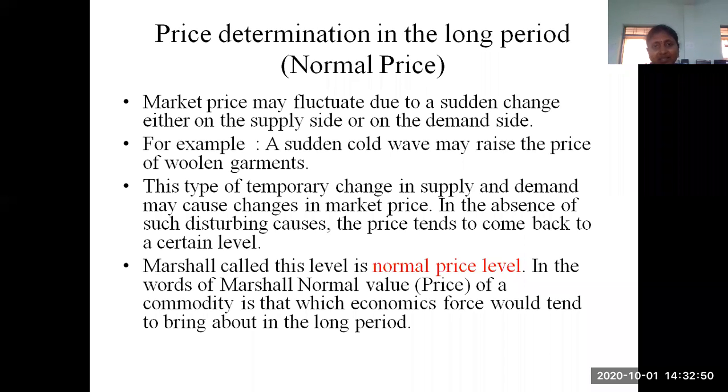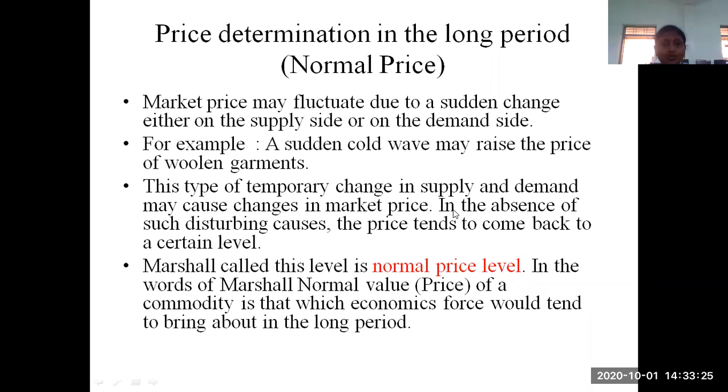So whenever there is a sudden change in the market, goods or services may be affected. Market price may fluctuate due to a sudden change on either the supply side or the demand side. Suppose for a particular good there is a lot of demand, but the company is not able to supply the good to meet the changed demand in the market. Because of variable factors or some problems, they cannot meet that demand, so the supply is not the same as the demand.